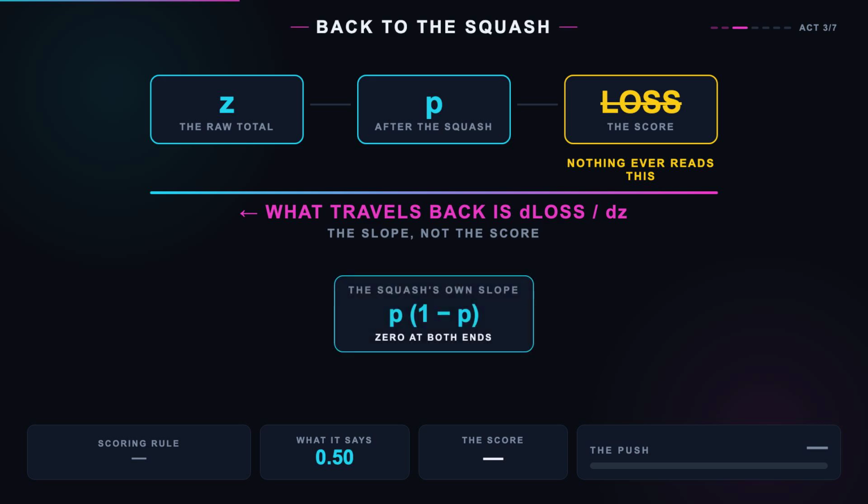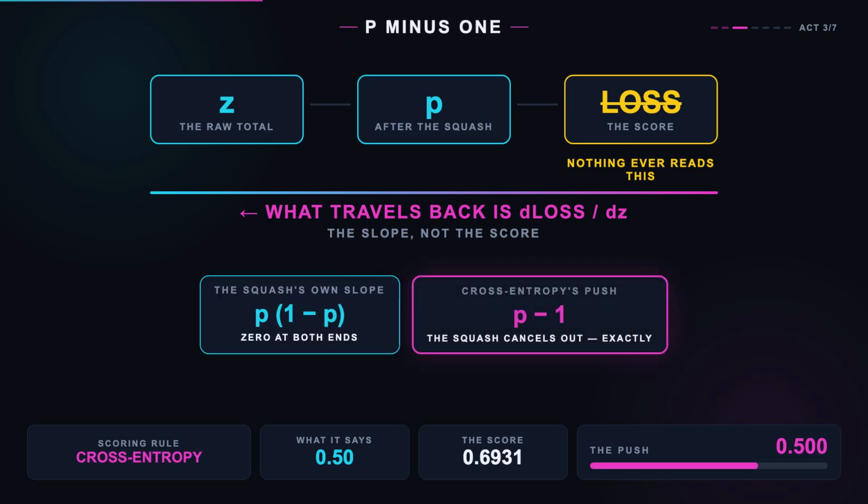And to see that, we have to go one step further back to the thing we spent the whole of last episode on. The squash. A unit adds up its total, call that total z, and then squashes z into a probability between 0 and 1. Z is the part the network actually controls. So the only question that matters is how much the loss changes when z changes. For cross-entropy, the answer is so clean it looks like a typo. The push is p minus 1. The prediction minus the truth. The error itself, and nothing else whatsoever.